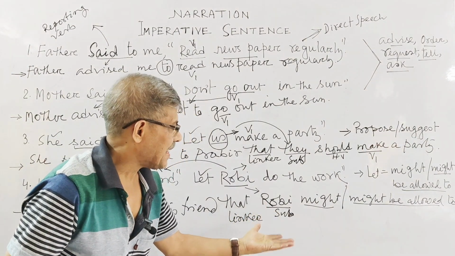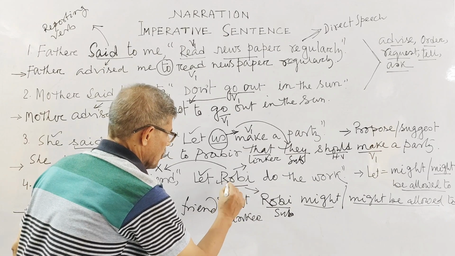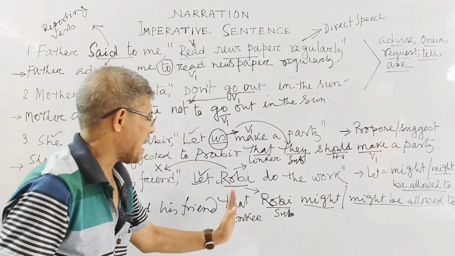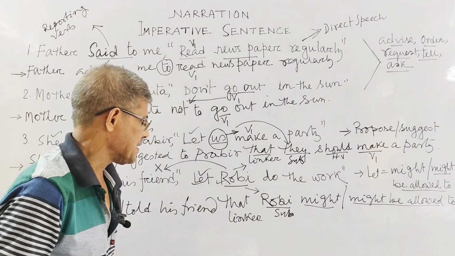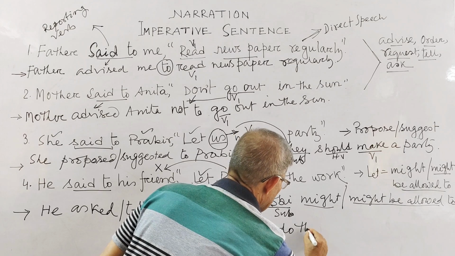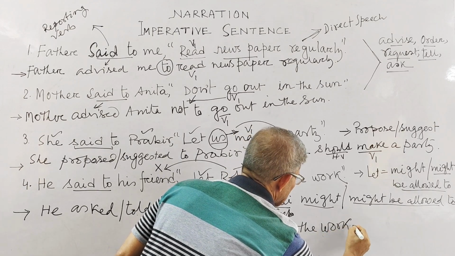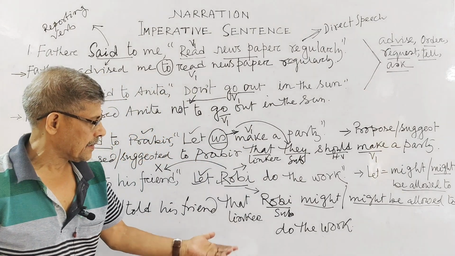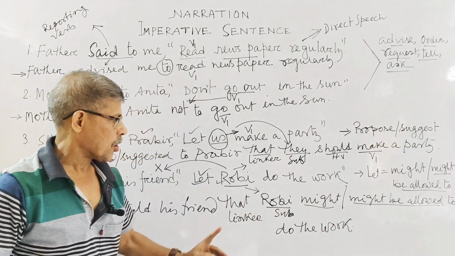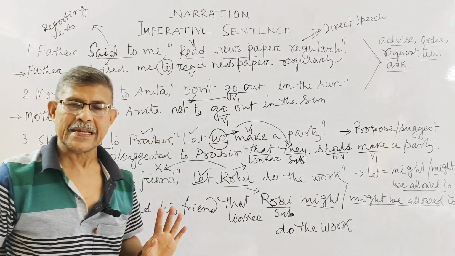Now you set the rest part of the sentence. You already did Robi and "let", you already said. Now the rest part, "do the work", isn't it? So you said "do the work". Now what we are getting, that Robi might do the work or Robi might be allowed to do the work, isn't it?